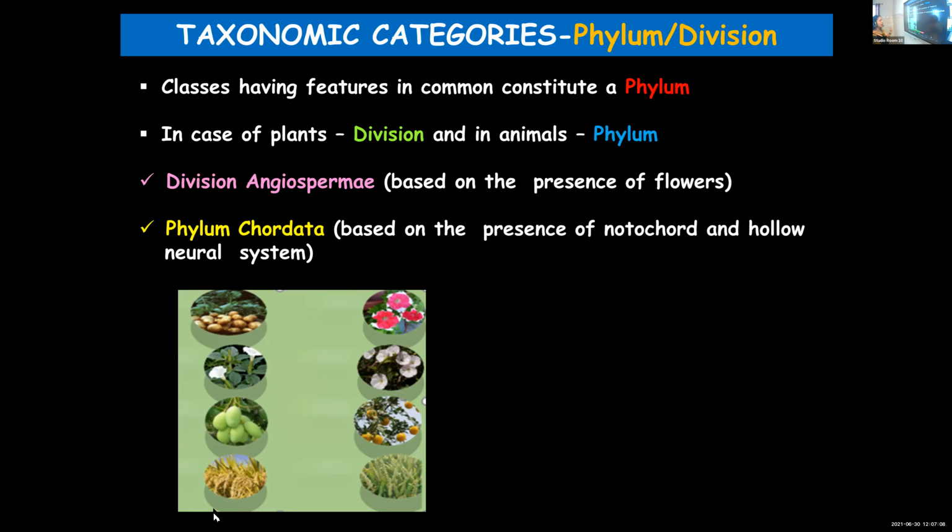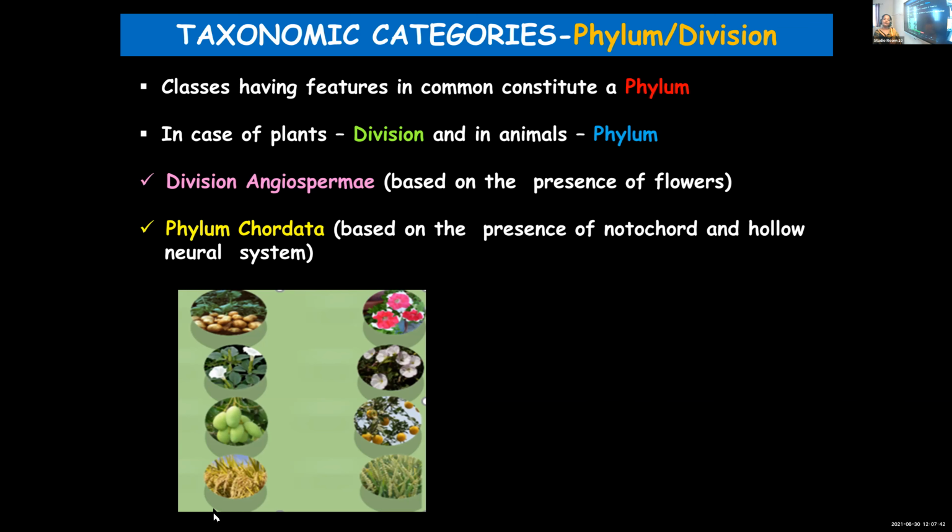Okay, phylum Chordata is an example for an animal phylum, and division Angiospermae is an example for a plant division. Division Angiospermae is based on the presence of flowers, whereas phylum Chordata is based on the presence of a notochord. Notochord, I think you know about it. What is meant by a notochord? What will happen to this notochord later? It will change into a,